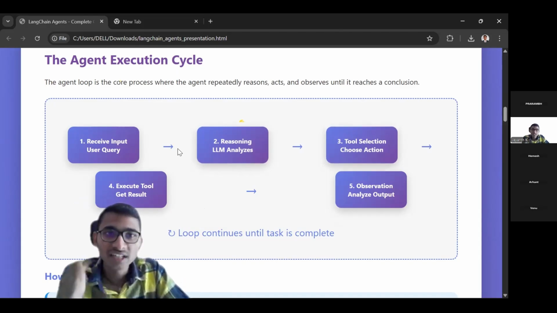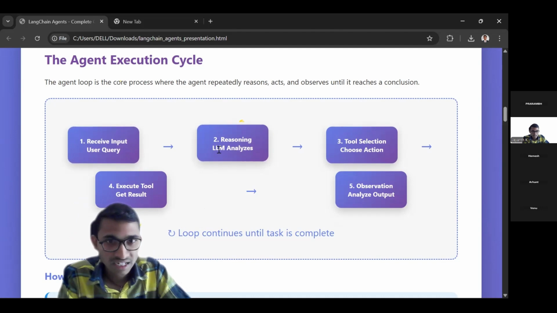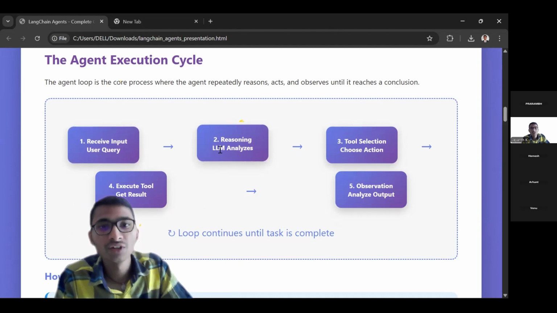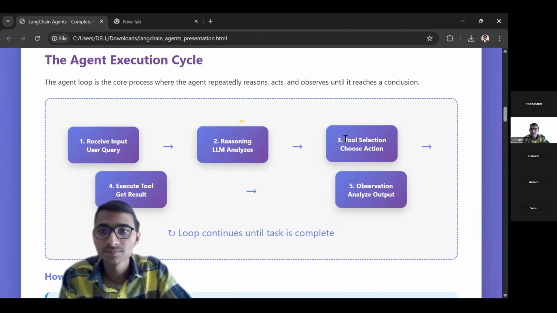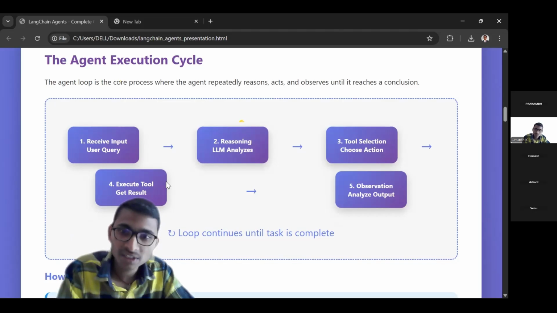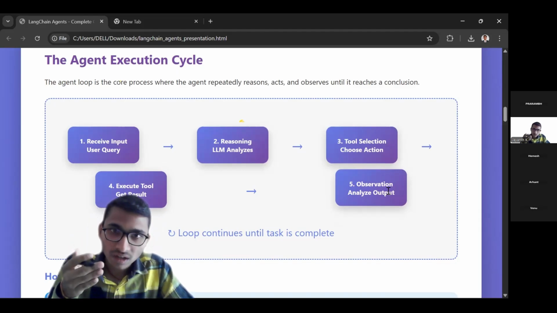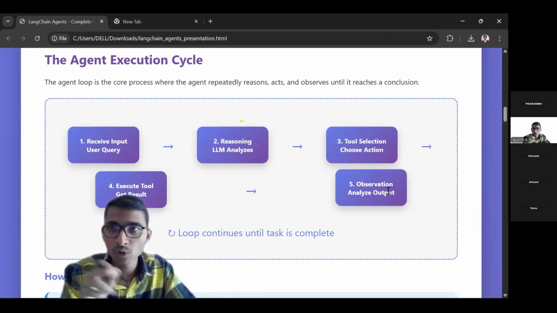Now we are seeing the life cycle, how the agent comes to a conclusion. First, it will take the user query, it analyzes with the LLM, it reasons. We saw in the definition that the agent uses the LLM as a reasoning engine, and it will select a tool based on the reasoning, and it executes the tool, and from the tool it will get some information, and it will observe the information and check whether it is exactly what was asked by the user or not. If not, then the loop continues. I hope you are able to understand.